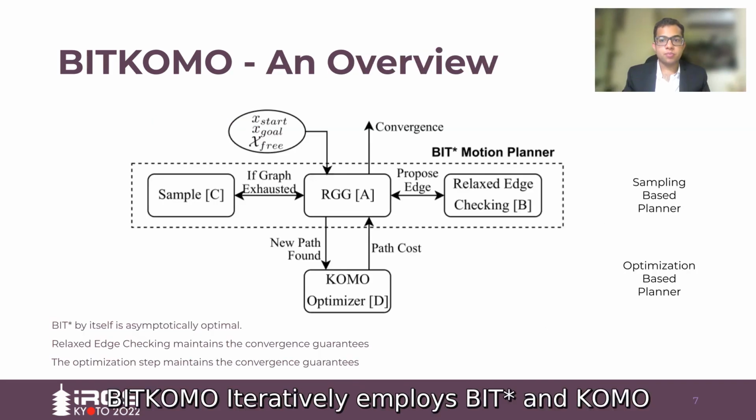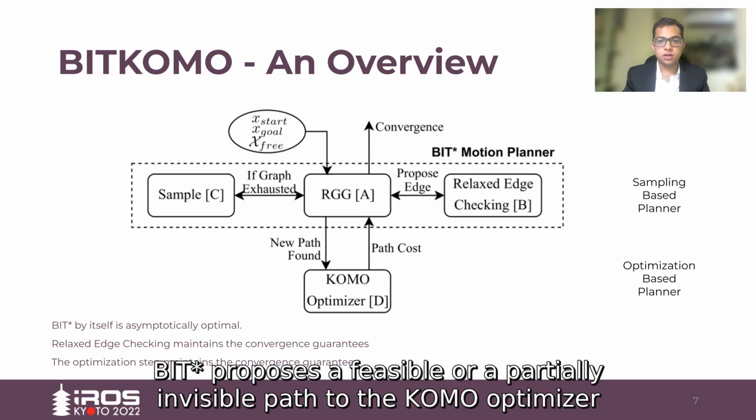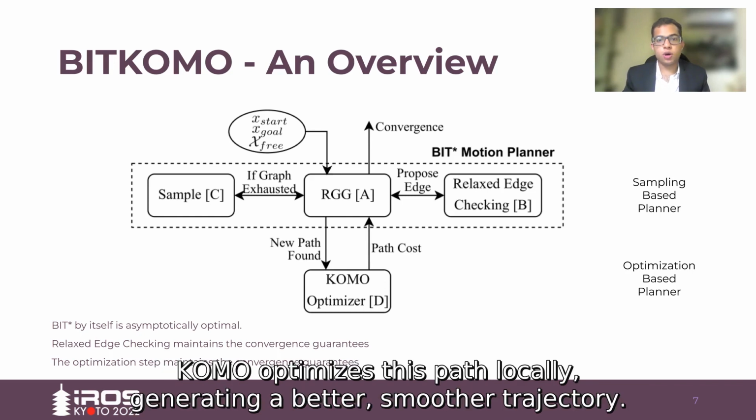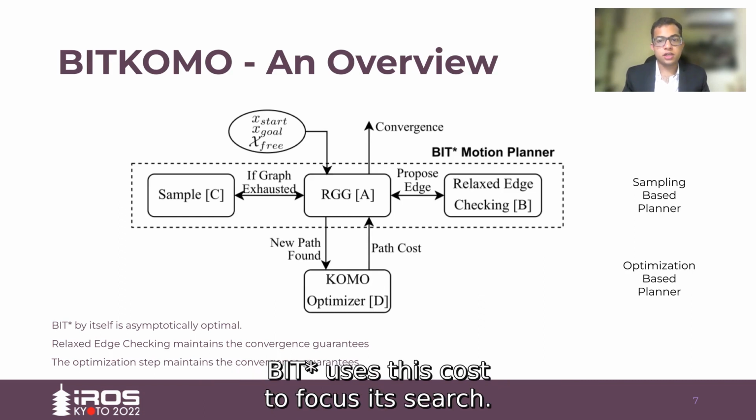BitKomo iteratively employs BitStar and KOMO. BitStar proposes a feasible or a partially infeasible path to the KOMO optimizer. KOMO optimizes this path locally, generating a better, smoother trajectory. The cost of the optimized path is then passed back to BitStar. BitStar uses this cost to focus its search.